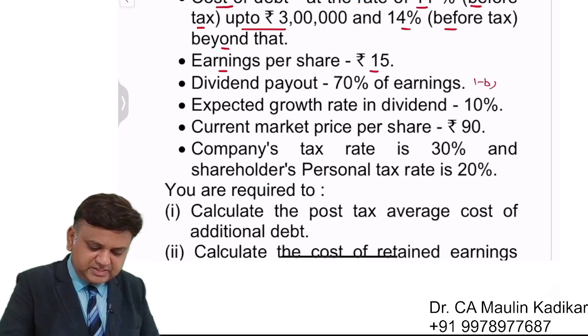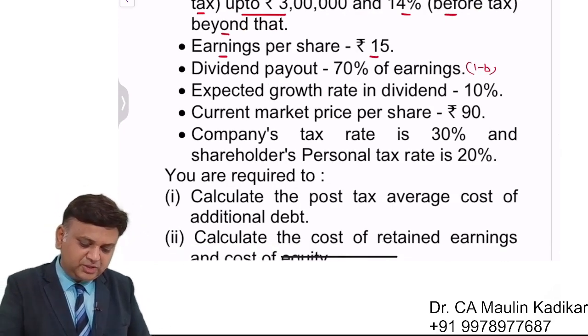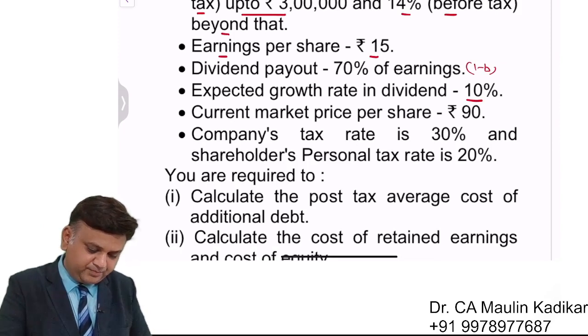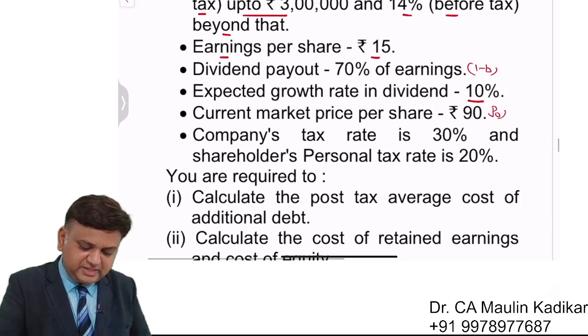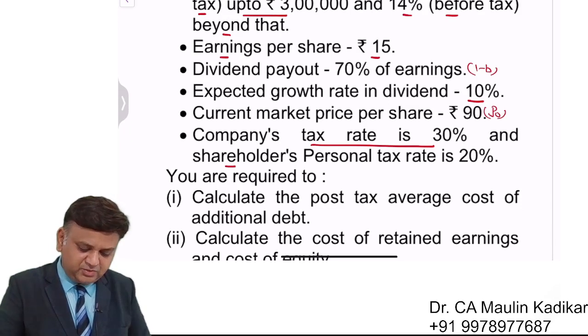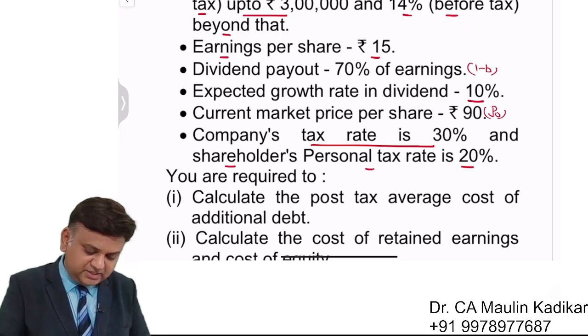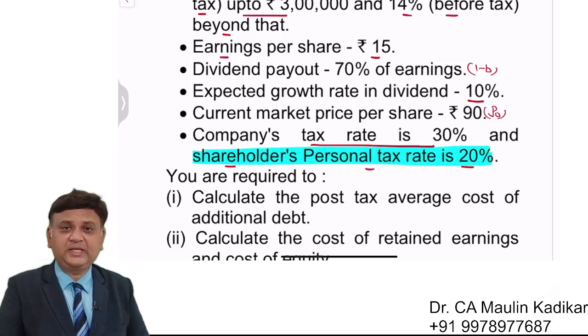Dividend payout ratio is 70% of the earning. Expected growth rate in the dividend is 10%. P0 is 90 rupees. Company's tax rate is 30% and shareholders personal tax rate is 20%. This personal tax rate information will be useful to calculate the cost of retained earning.